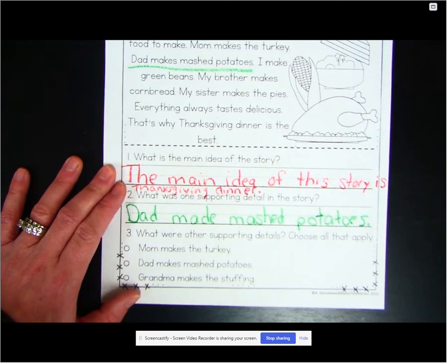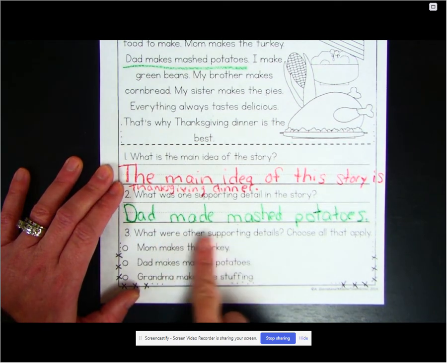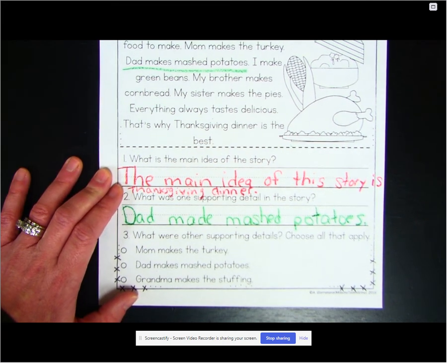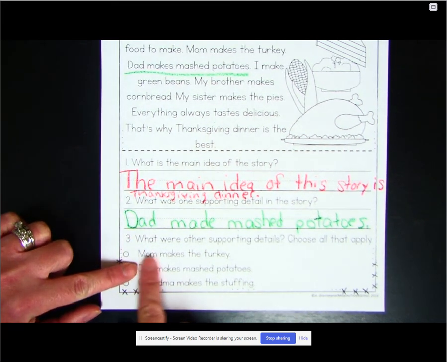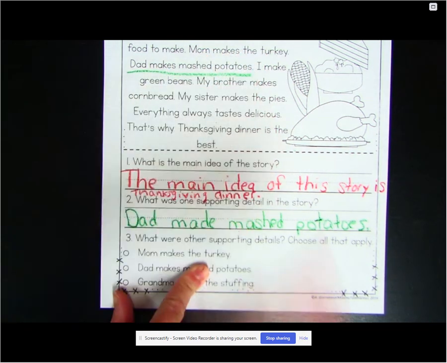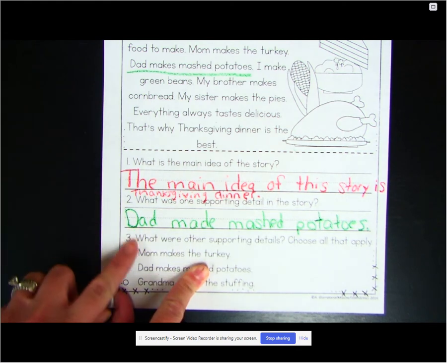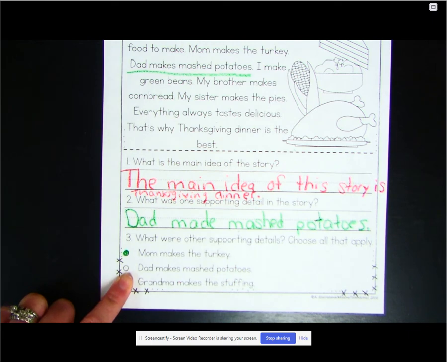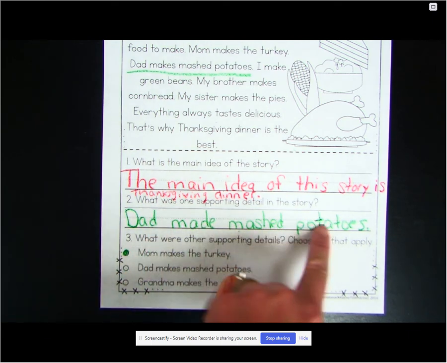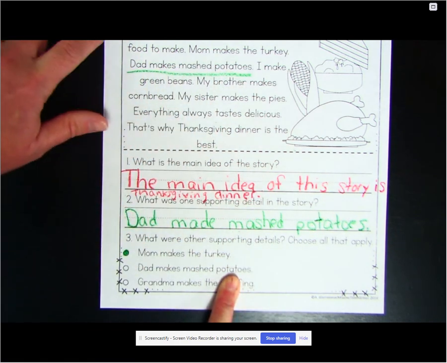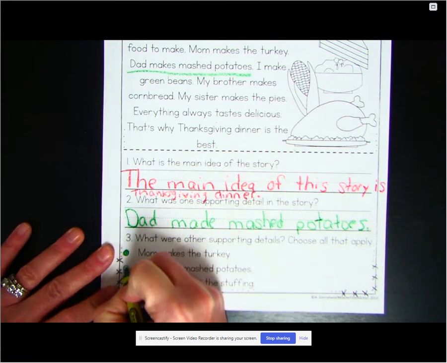Number 3 says, what were other supporting details? Choose all that apply. Let's go through them and see if each was a supporting detail in our story. Mom makes the turkey. If we look up here in the text, it says, Mom makes the turkey. Is that a supporting detail? Yes, it is, because that's all about Thanksgiving dinner. We can color that one in. Dad makes mashed potatoes. We know that's a key detail because we wrote it as our answer and underlined it. We're going to color it in.